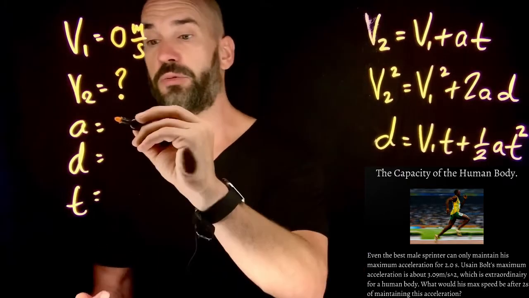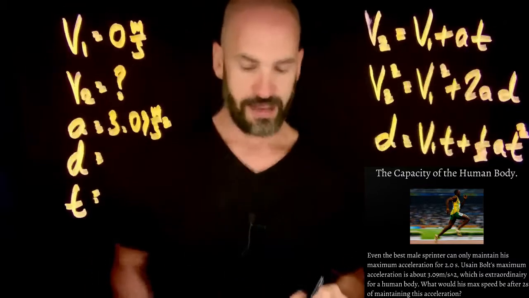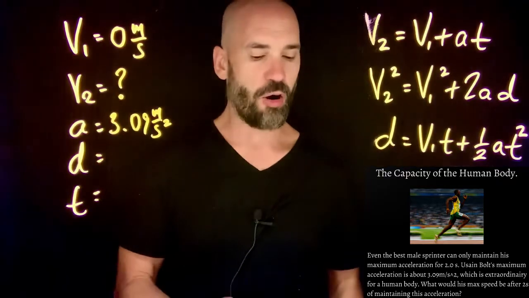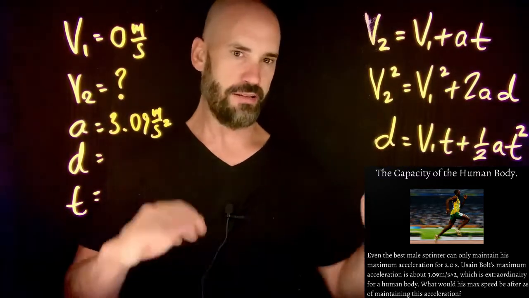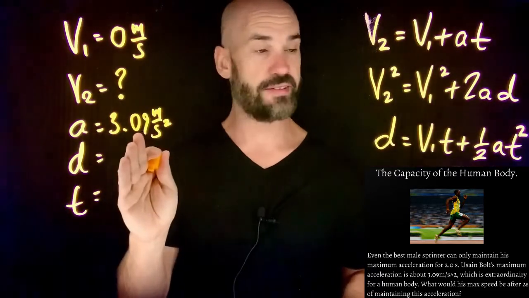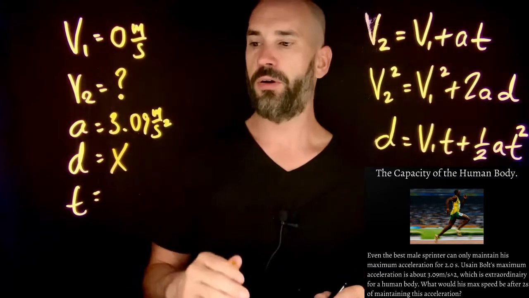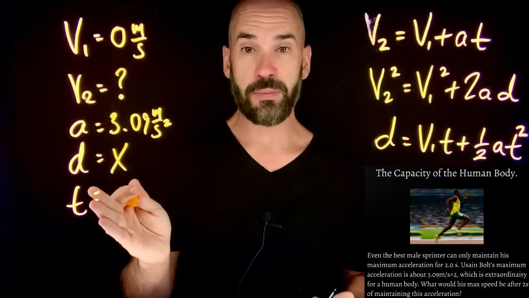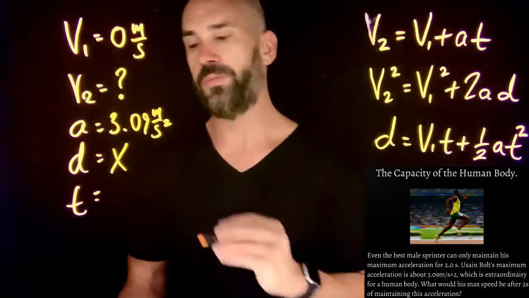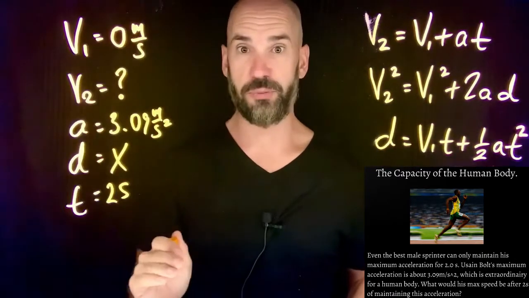His acceleration is 3.09 meters per second squared, okay? And do we have a distance in this question? No, we're not at all concerned about his distance. We'll let the Olympic Committee worry about that. But in this case, if we don't care about distance and we're not using it, we don't have it, we just put an X. So that leaves us time. Do we know how long he's been accelerating at 3.09 meters per second squared? Of course we do. It is 2 seconds, okay? So we have our laundry list, we have all our variables.